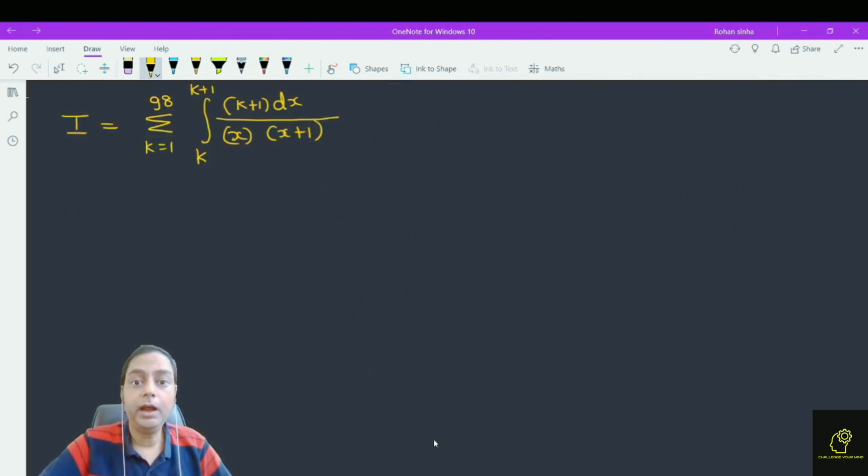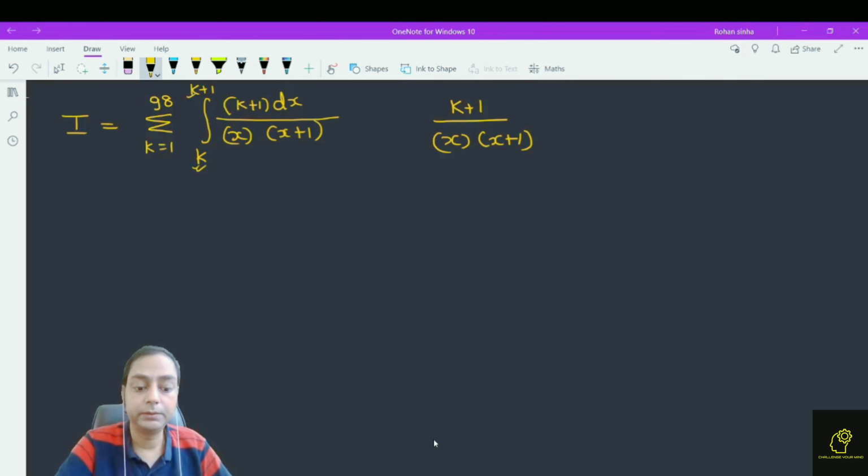Now, can we say that for the integral of k to k plus 1, dx divided by x into x plus 1, what is the lower limit of this integration? This is k and the upper limit is k plus 1. This means x varies from k to k plus 1.